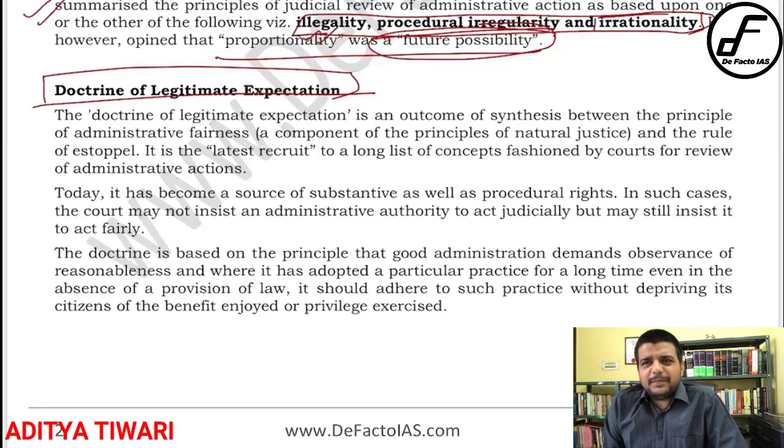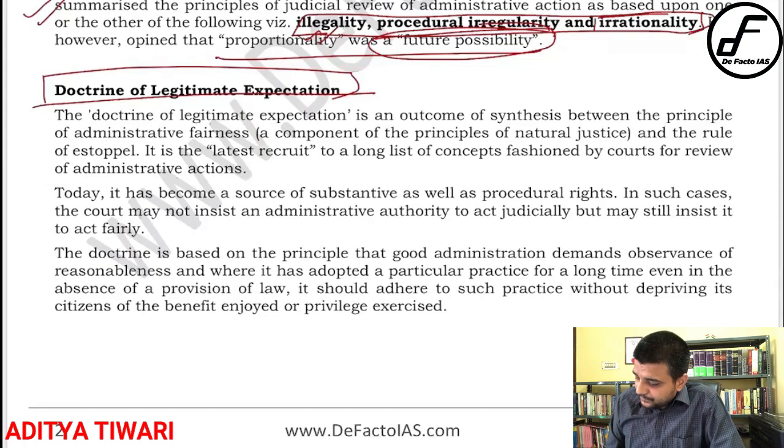So a lot of times it happens that a government comes into power and says okay, you come and open a factory in my state and I will give you 10 years of tax holiday. Now suppose that is there, right? Now some company comes and opens it, right? Tomorrow the government changes and says no tax holiday is there, right? Then that company can go and say no, this is a violation of the doctrine of promissory estoppel, or the doctrine of legitimate expectation can be exercised there. Okay, so that is in brief, right? So let us read again.